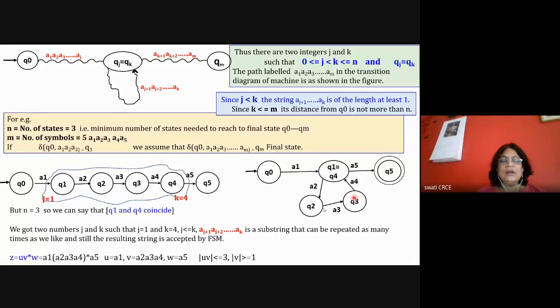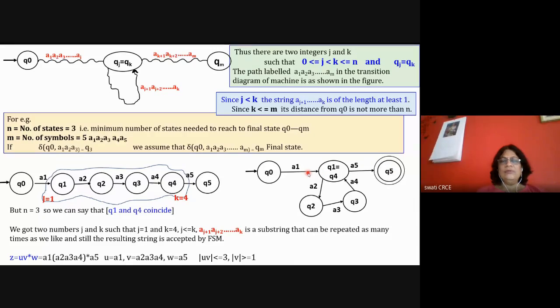So here we are forming a loop, and we are saying that if any sufficiently long string like a1, a2, a3, a4, a5 is accepted by the machine, then there may be a substring a2, a3, a4, mostly at the beginning of the string, which can be repeated any number of times, and the resulting string is still accepted by the machine.